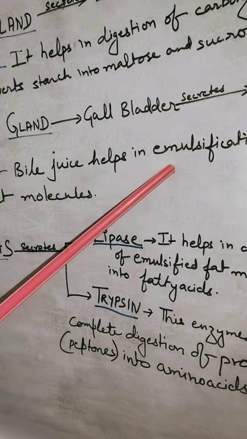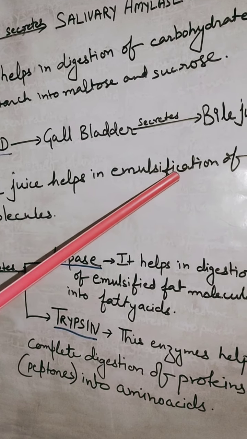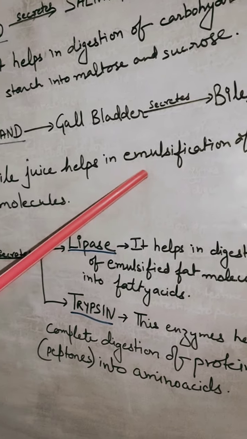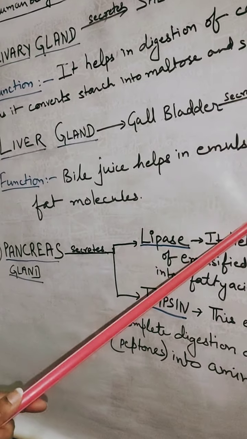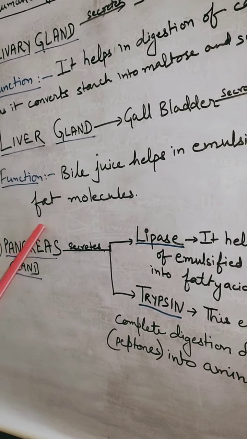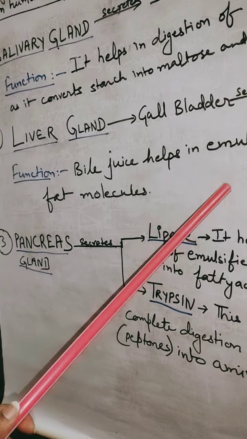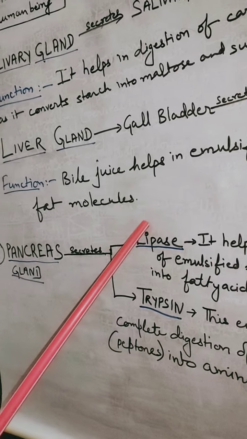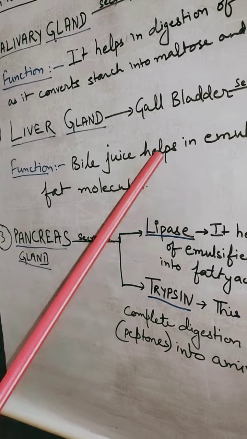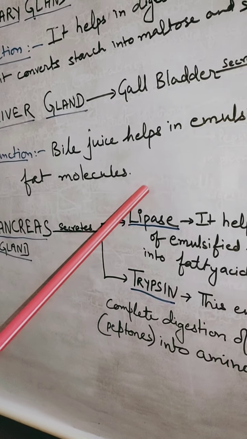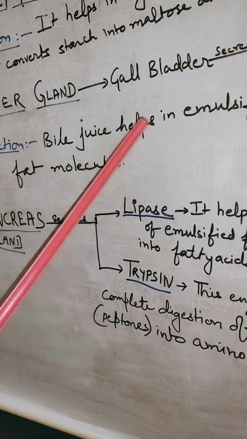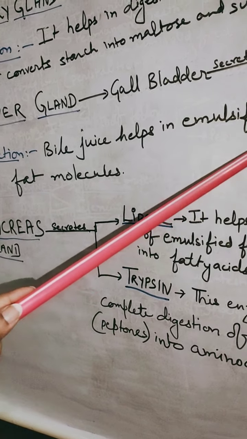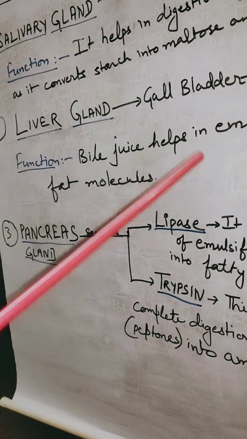It means breaking down, converting it into simpler substance. So it breaks down the fat molecules of our food into simpler substance. It does not help in digestion of fat. It helps only in breaking down the molecules of fat.